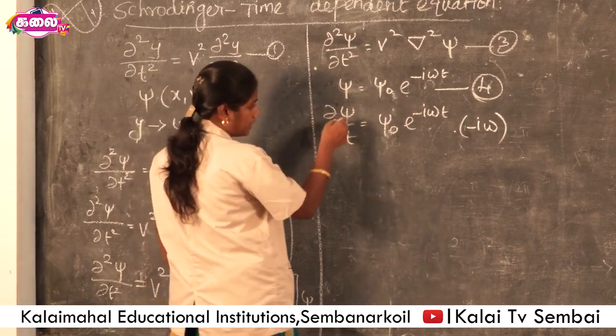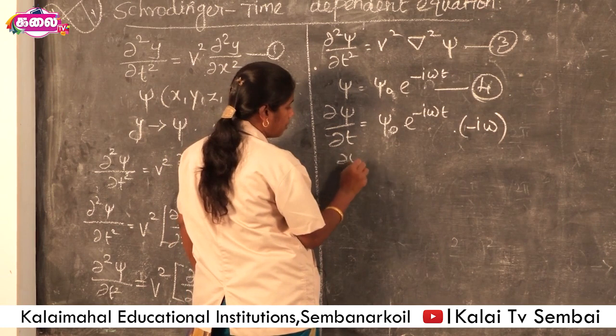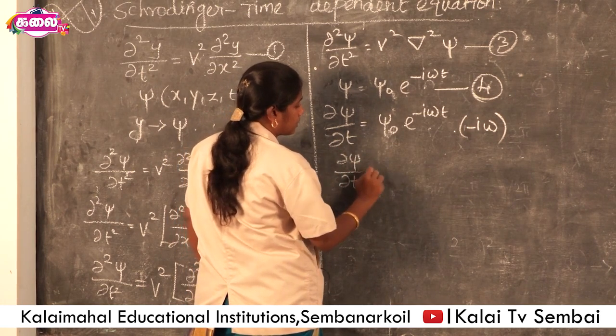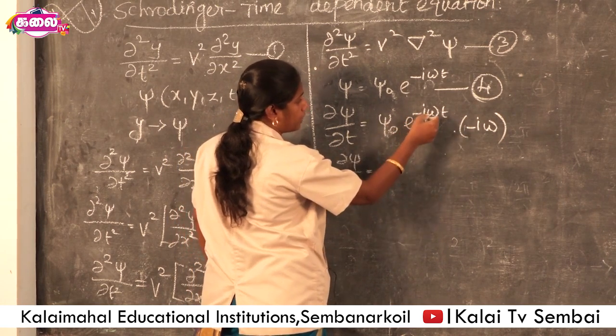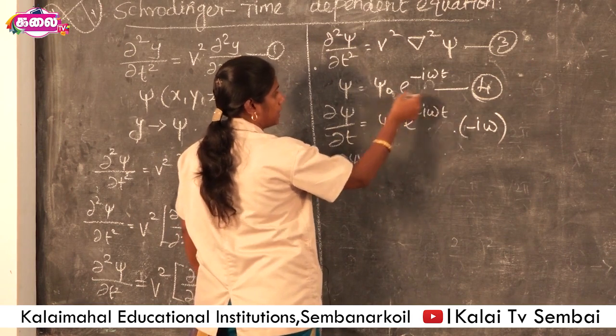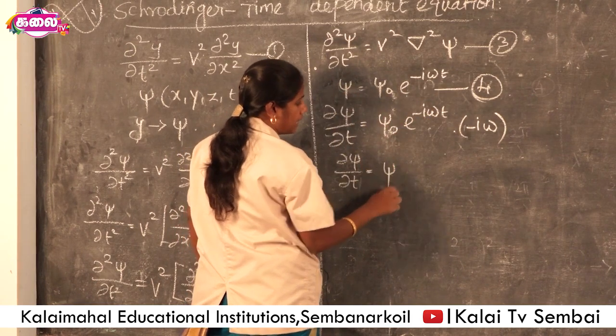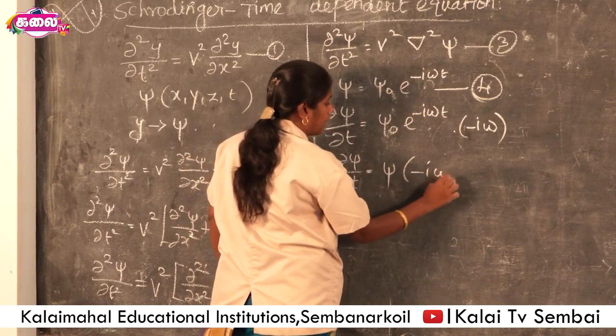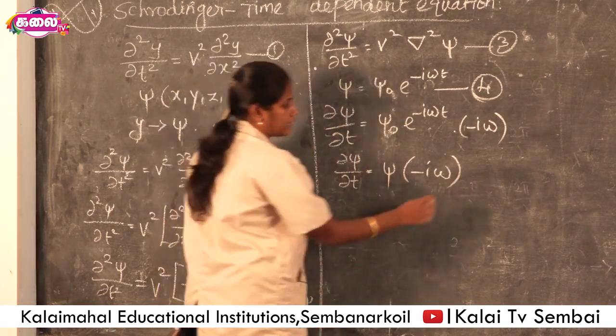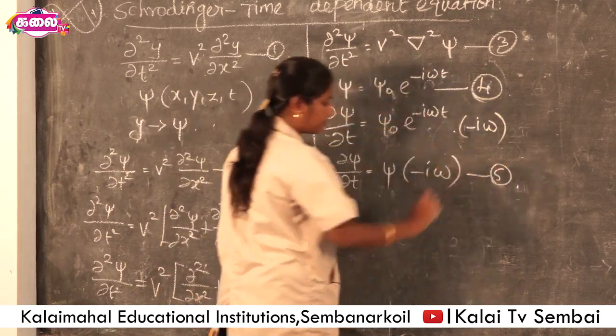So this equation is also written as ψ0 e^(−iωt) times (−iω) equals ψ times (−iω). This is the 5th equation.